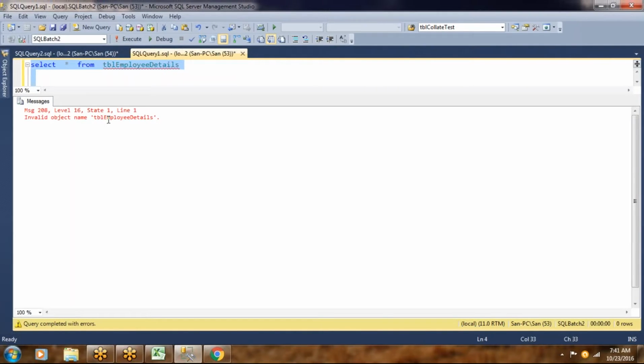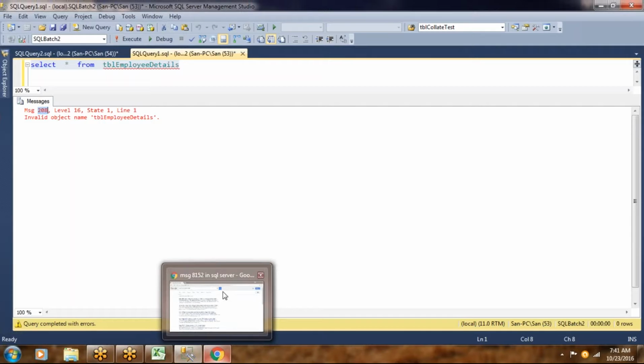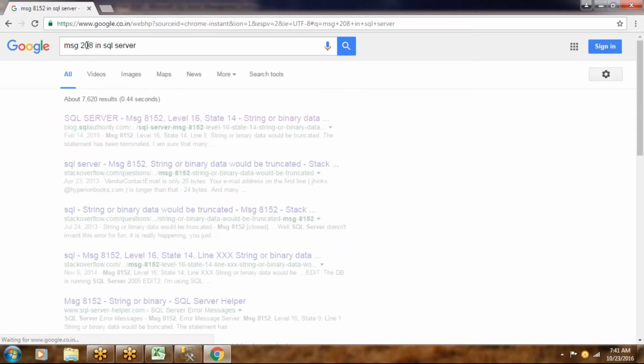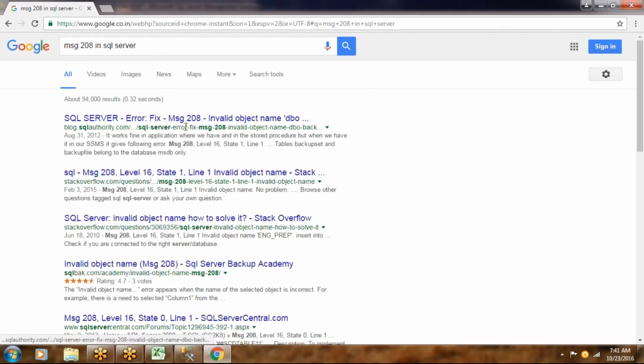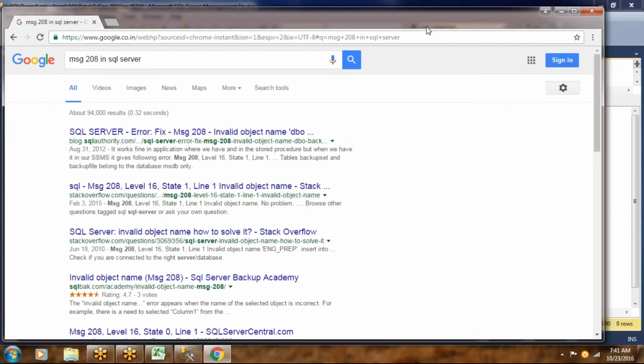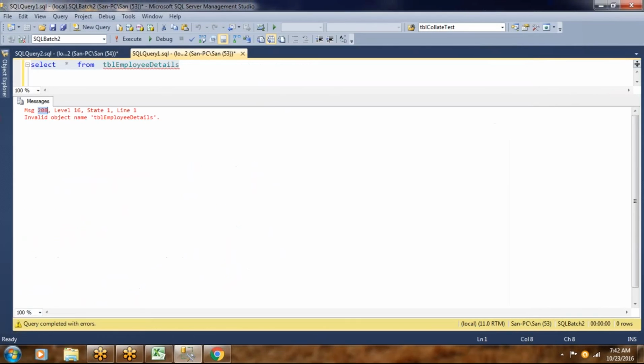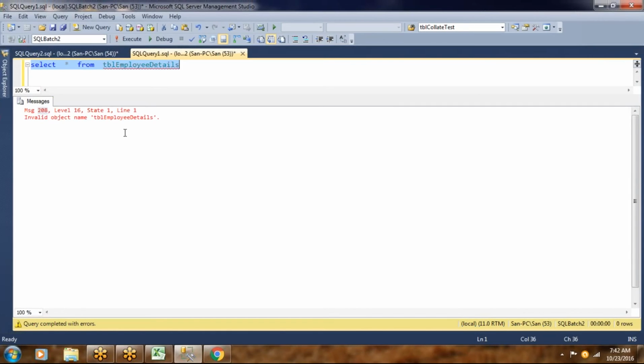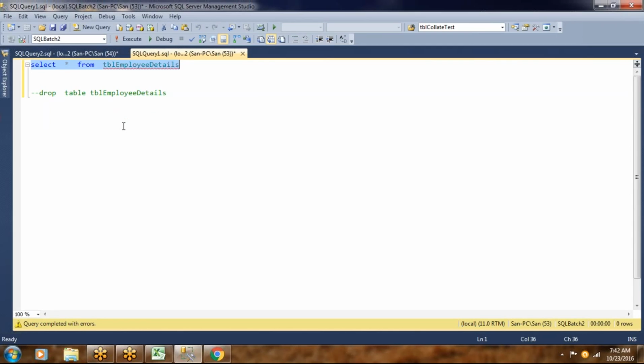See, invalid object name, TBL employee details. If you see message number 208, you can search for it again. Invalid object name: whenever you see this, that object name either does not exist in that particular database, or it has not been bound to the particular schema. By default, it is bound to the DBO schema. Okay. So now